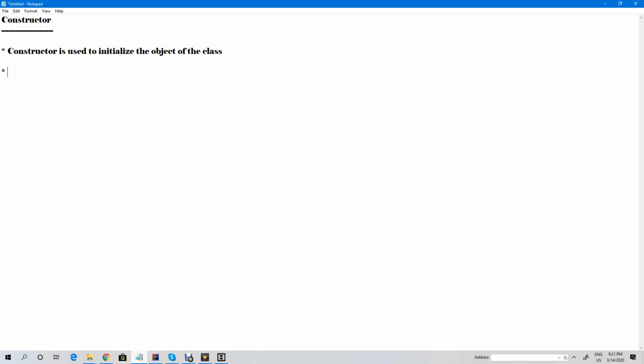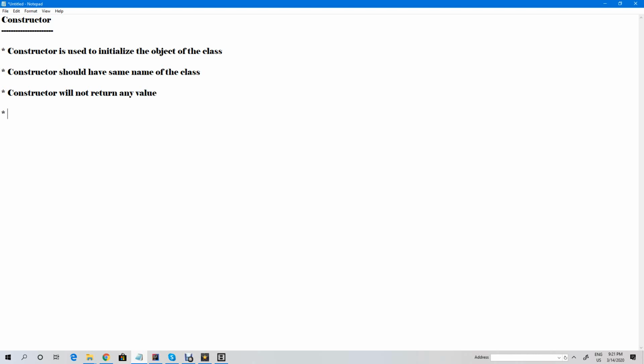Whenever you write a constructor, it should have the same name as the class. The second rule is that a constructor will not return any value. That is very, very important. It will not return any value.